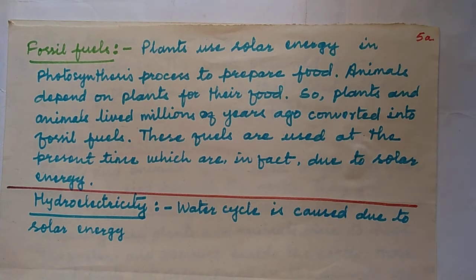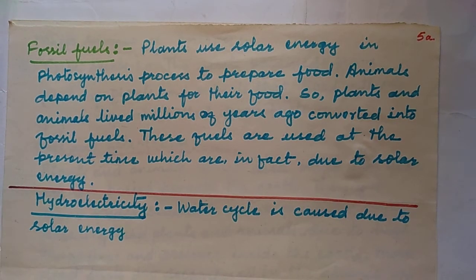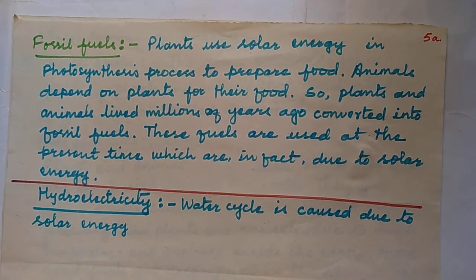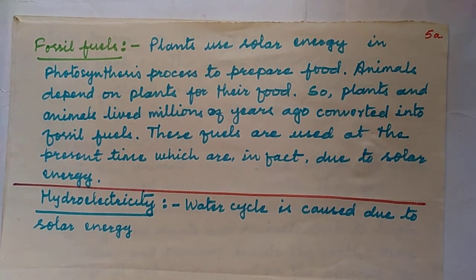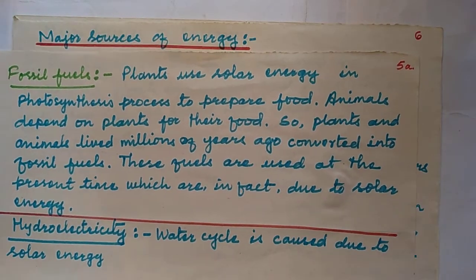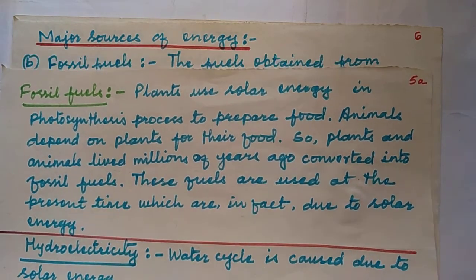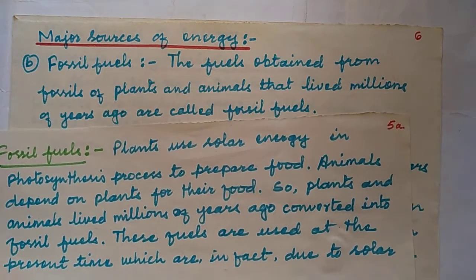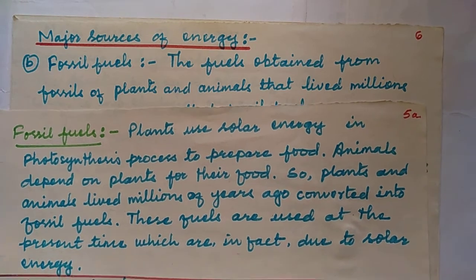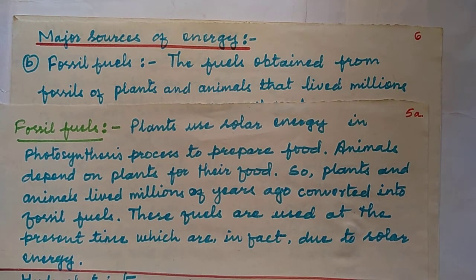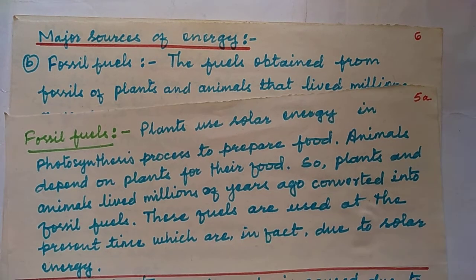Now these plants and animals of millions of years ago have converted into fossil fuels. So fossil fuels are also the outcome of solar energy. This way you can explain sun is the ultimate source of energy. Sun is the cause of all other forms of energy. So this is the point under solar energy.